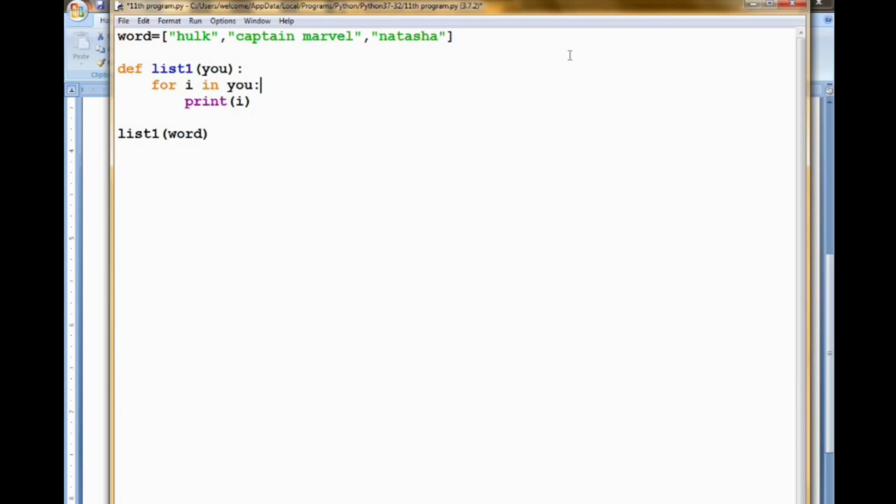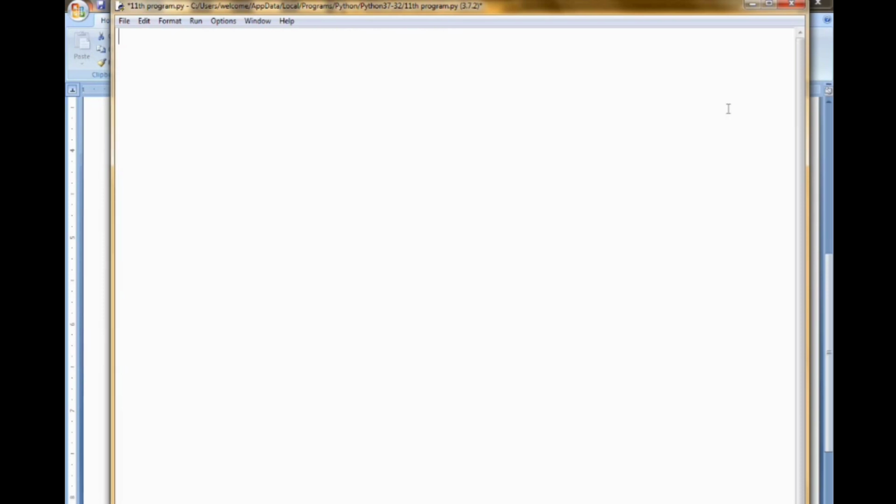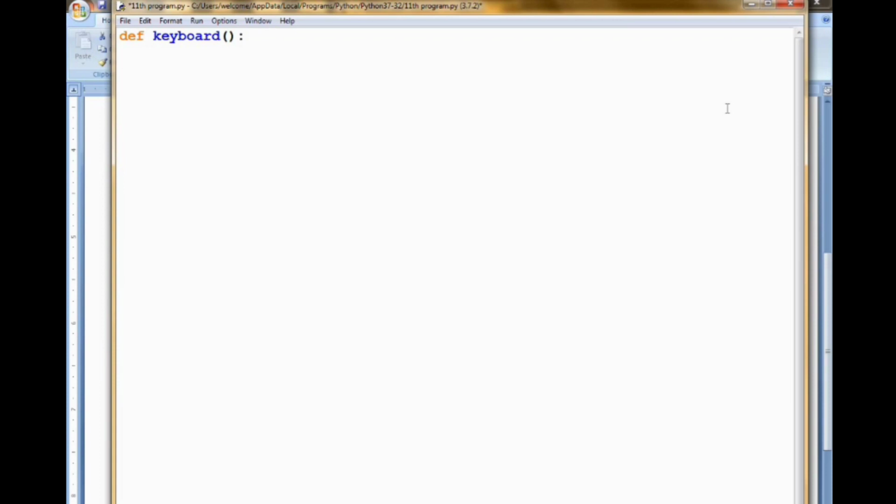Next we are going to see about the return statement. First I am defining a function, let the function name be keyboard. Inside this function I am getting s is equal to a plus b plus c, where a, b and c come in as arguments.